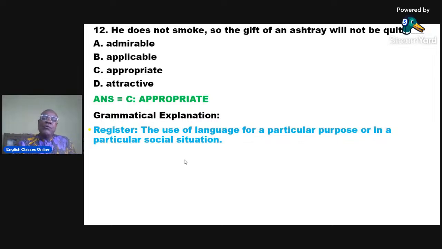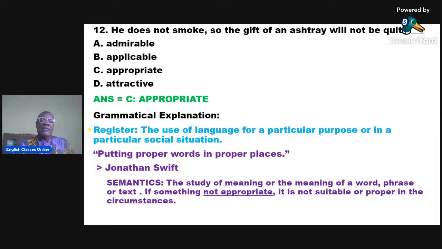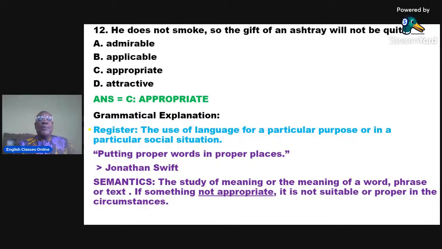Appropriate. Now, how do we conclude that it's appropriate? We look at the meaning of appropriate, and that is the semantics aspect. If something is not appropriate, it is not suitable or proper in the circumstances. Now, if you are giving the gift of an ashtray to someone who does not smoke, then it's really not proper. It's not suitable. Someone who smokes needs an ashtray. Someone who does not smoke, certainly he or she doesn't need an ashtray. So such a gift will not be quite appropriate.